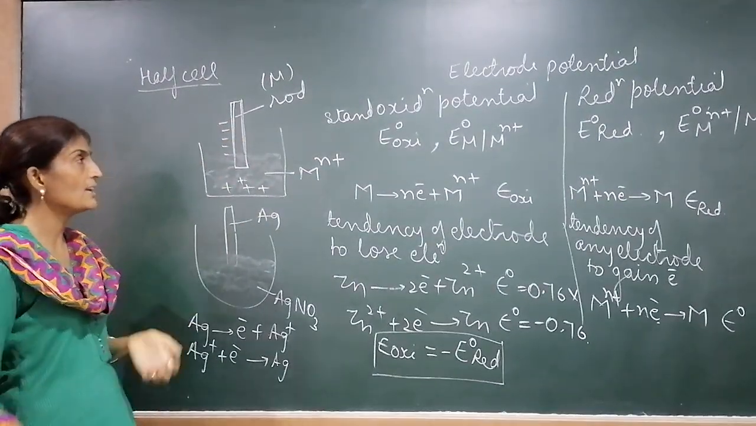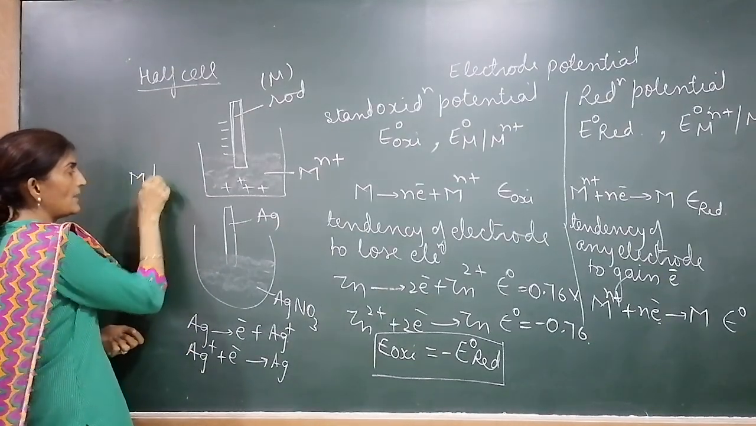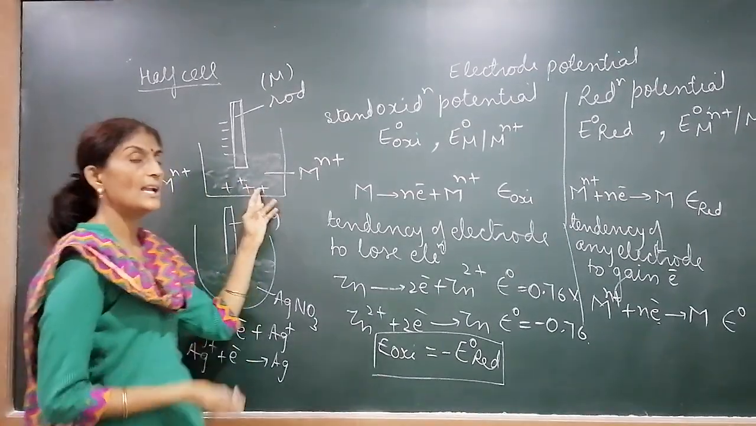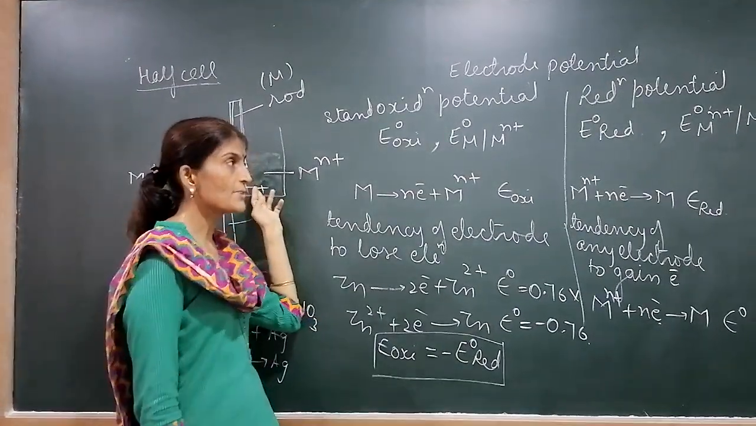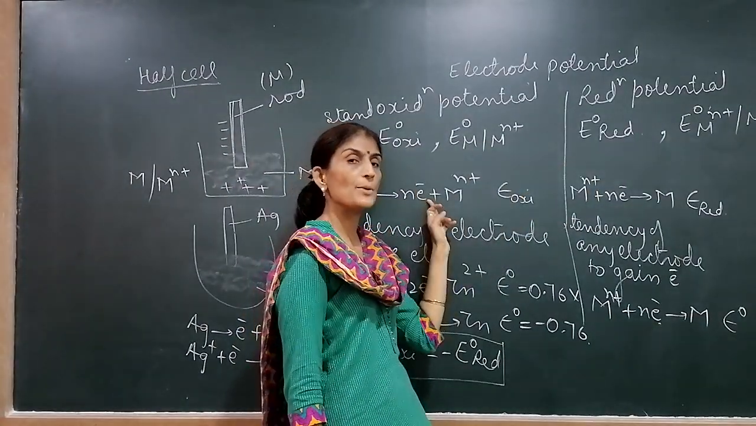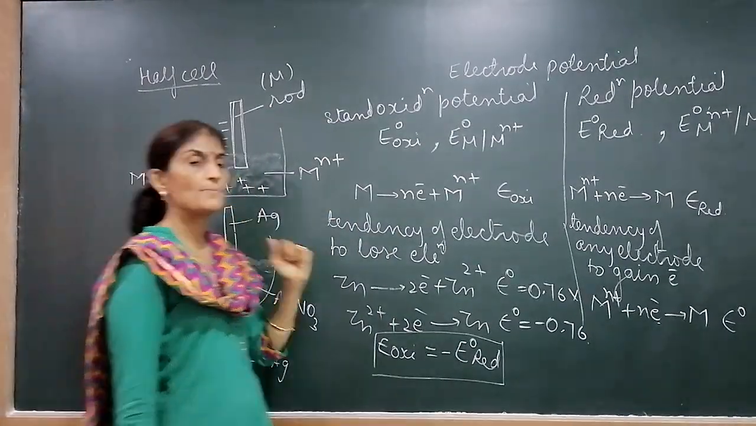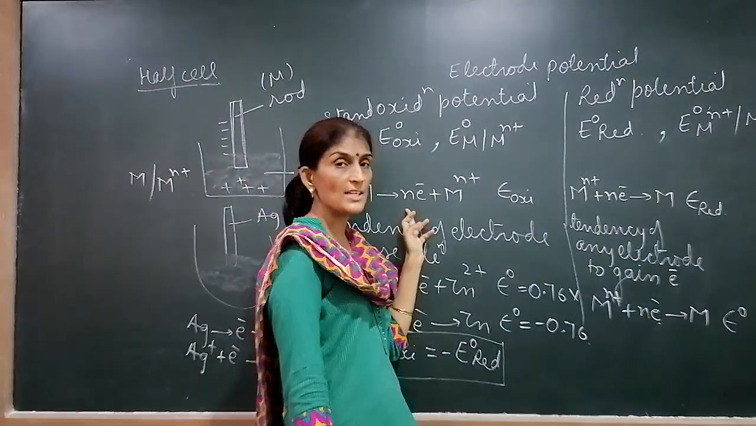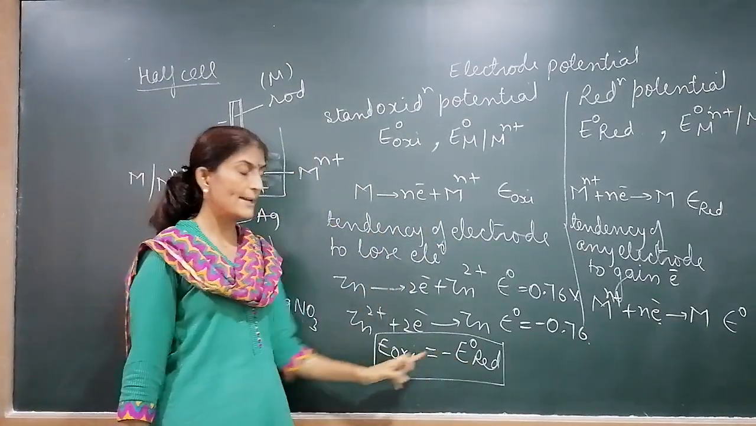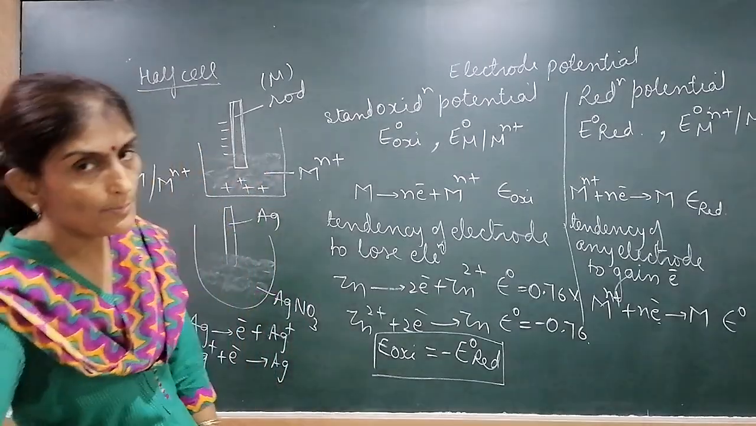How to represent a half cell? For symbolic representation we have to write metal oblique metal ion. This is the representation of a half cell. Now a half cell has potential, two types of potentials, oxidation and reduction potentials. Oxidation potential means the tendency of the half cell to lose electron. Reduction potential means the tendency of the half cell to accept electron. What is the relation between the two? Both have the same magnitude but opposite sign. That is called half cell potential.